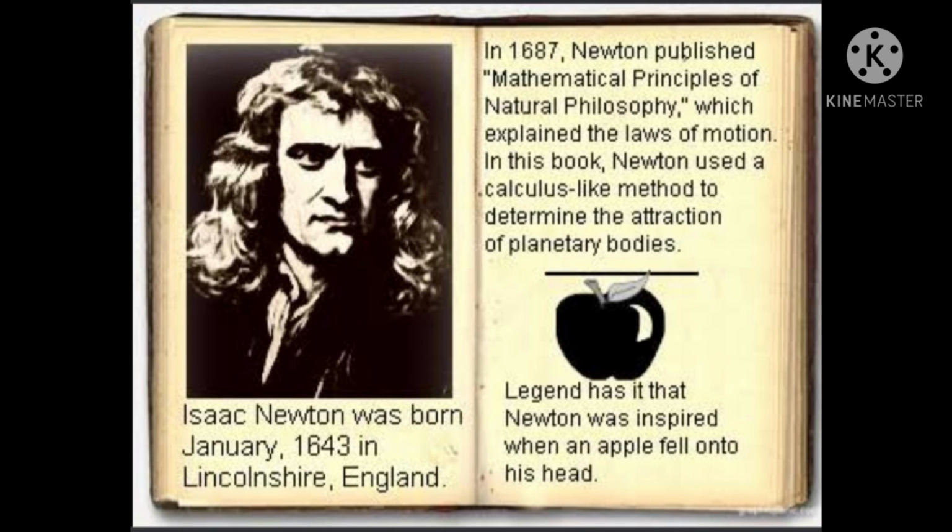In 1687, Newton published Mathematical Principles of Natural Philosophy, which explained the laws of motion. In this book, Newton used a calculus-like method to determine the attraction of planetary bodies.